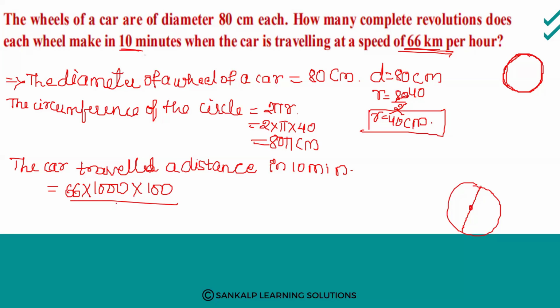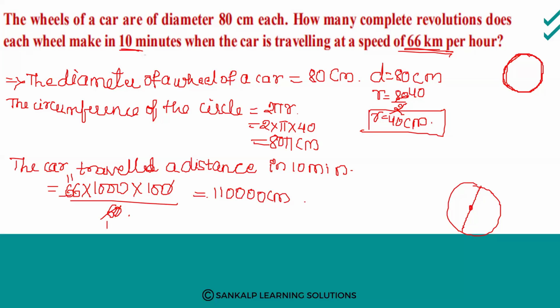In 1 minute, how many seconds are there? 60. Divided by 60, then you will get 0 0 6 ones are 6, 11s are 11. So you will get 1 1 0 0 0 0. Okay, 4 zeros are there. So this is the distance the car traveled in 10 minutes.